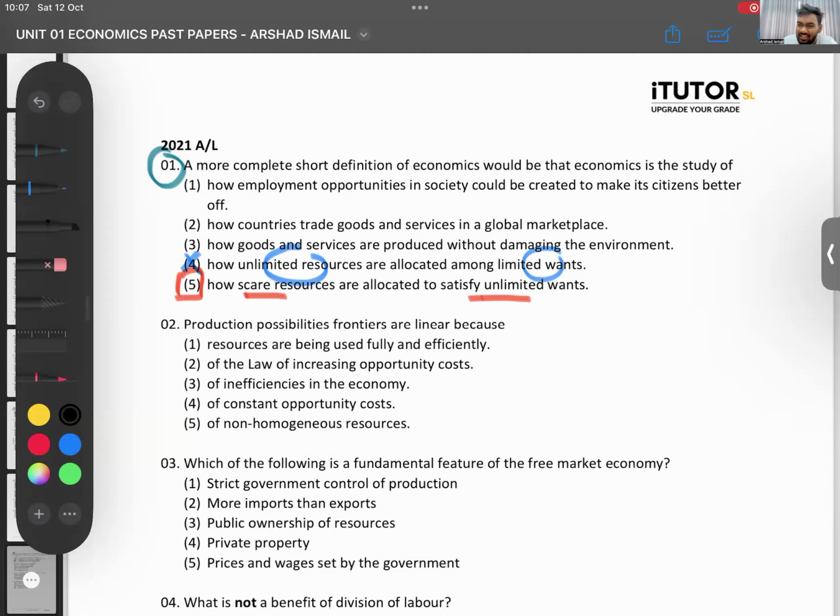The other answers are not the definition. I didn't say economics is about how countries trade in the world market, or how we produce goods without damaging the environment, or how we give jobs to people. That is not how I defined economics. I said economics is a social science. It studies how people use their limited resources to satisfy unlimited wants.